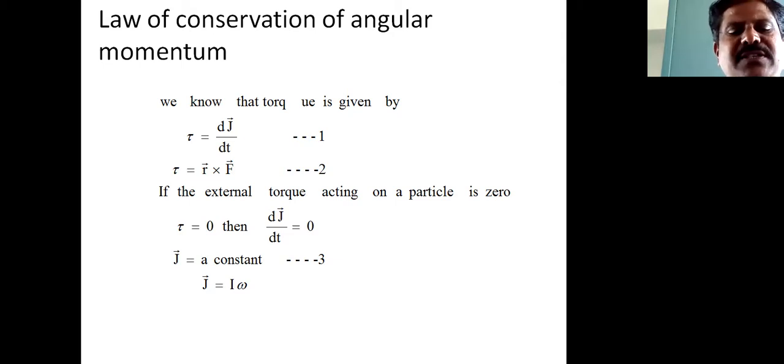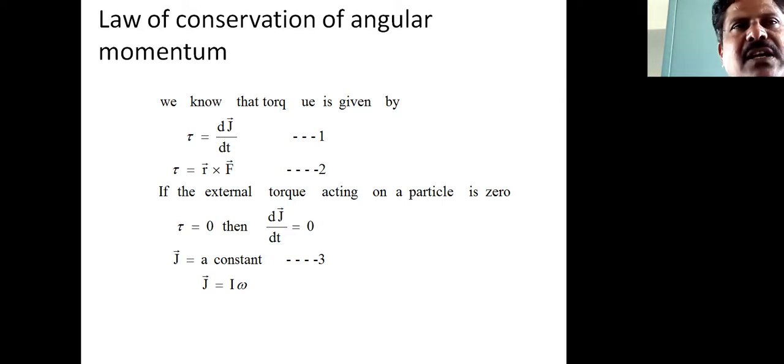So this one we can put like this: J1 is R1 into P1, plus J2 is R2 into P2, plus R3 into P3, up to Rn into Pn. So when our system consists of N number of particles, the total angular momentum is equal to a summation of this.